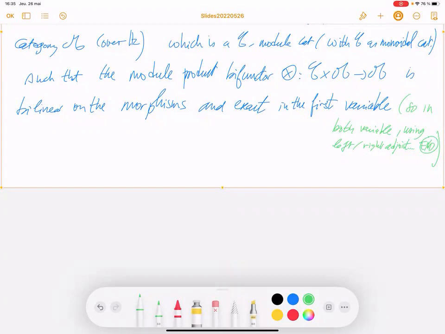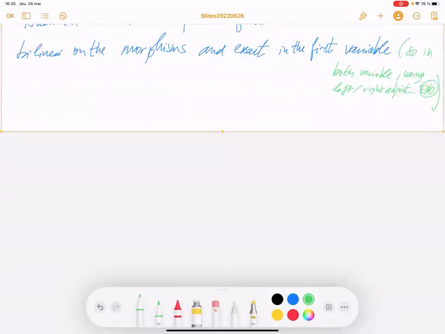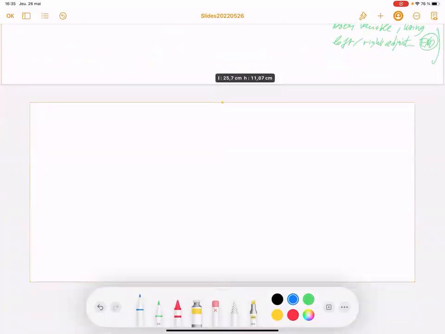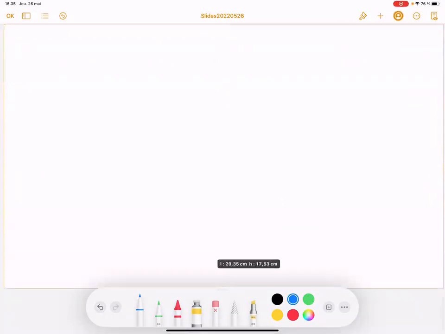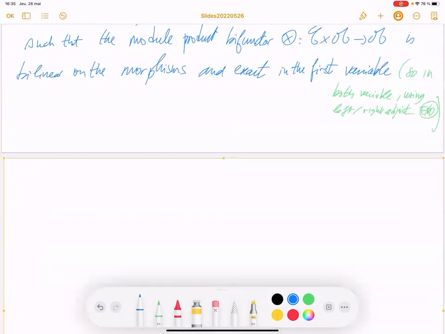We can prove such a proposition for the case where C is a multi-tensor category, but we need to be careful about exactness again. So let me state such a proposition, which is a categorification of the notion of representation.